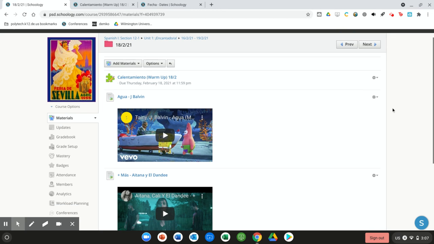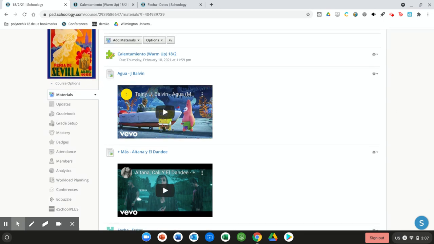After that, you're going to listen to your next 2 songs for Locura de Marzo. So your 2 songs for today are Agua by J Balvin and Tiny and Más by Aitana and El Dandy. You're going to open up your Locura de Marzo bracket, and in the green box, you're going to write which song you like better.